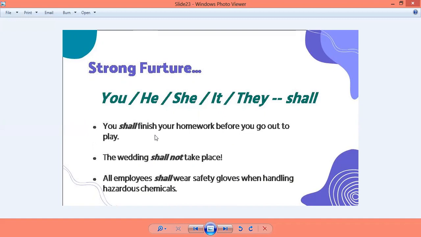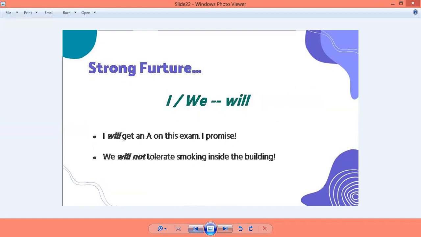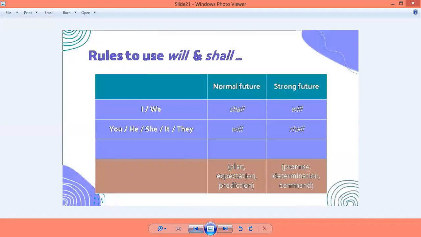This is a strong future. एक command हो रहा है कि आपको बाहर जाना है तो पहले होमवर्क खत्म कर लो. This is a command, and hence what have we used? Shall. See, there is nothing to be confused about. Confusion तभी होगी that when to use will, when to use shall. पर plan, expectations, prediction and promise, determination and command दोनों का उल्टा है, right? In normal, shall and will are used for different pronouns, and in strong future, will and shall are also used for that. It is just jumbled up. That is it.